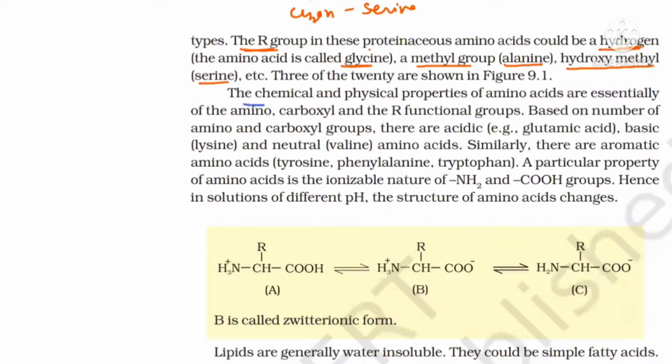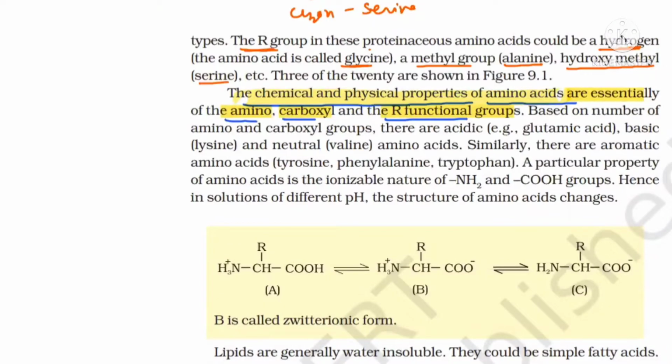Now see beta, the chemical and physical properties are because of the amine group, carboxyl group, and R functional group. Again, a very important question. If I ask you the chemical and physical properties of an amino acid are due to: option 1 amino group, option 2 carboxyl group, option 3 R functional group, or option 4 all of the above, then you will give the answer all of the above, because it is due to all of them. Is it clear? Now the next concept, based on the number of amino and carboxyl groups.